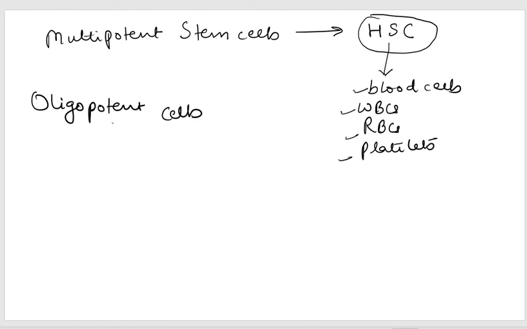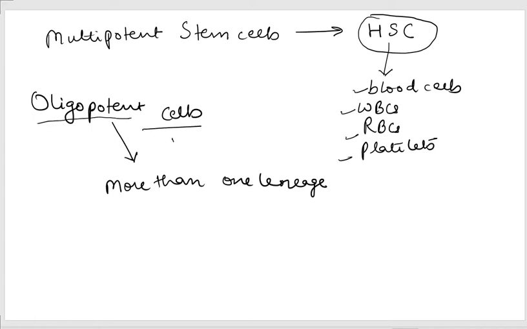They are again restricted by the property that they can form more than one lineage. So oligopotent stem cells are sometimes also referred to as progenitors. Remember, we just talked about the hematopoietic stem cell. After its potency, it develops into a myeloid progenitor and a lymphoid progenitor. So these are actually oligopotent cells.